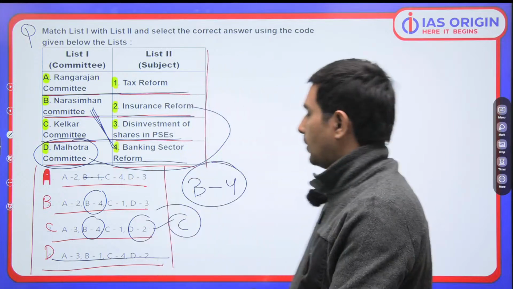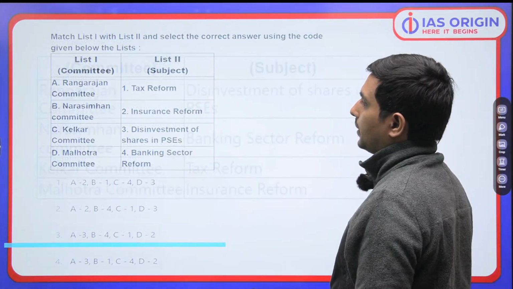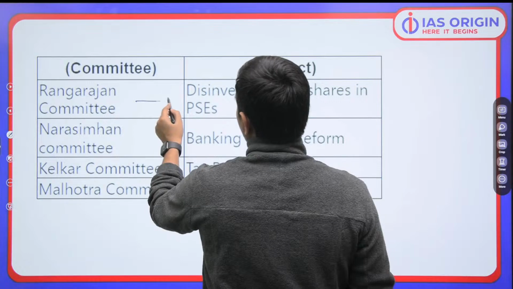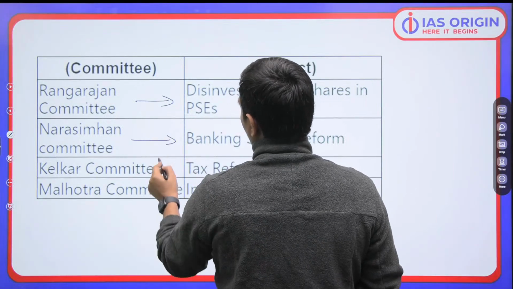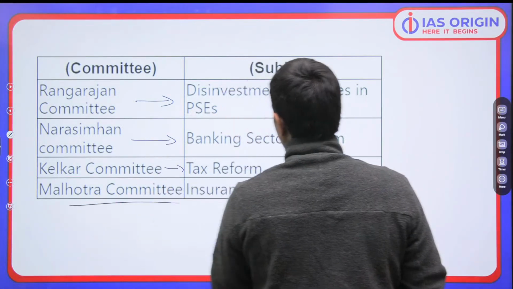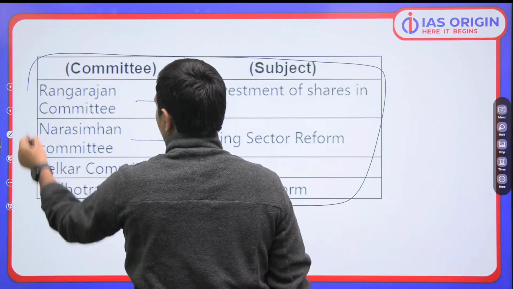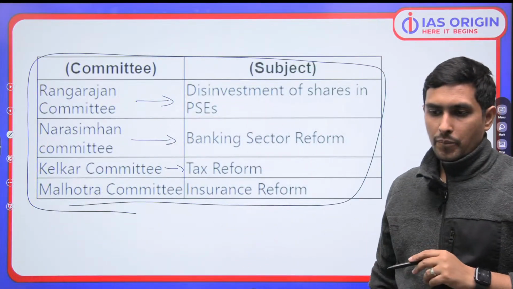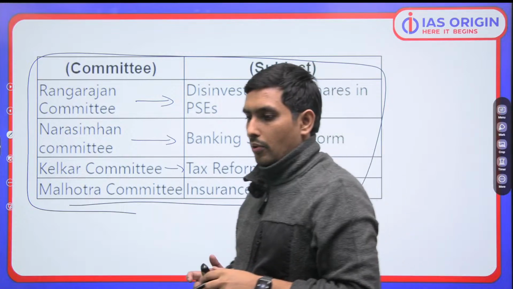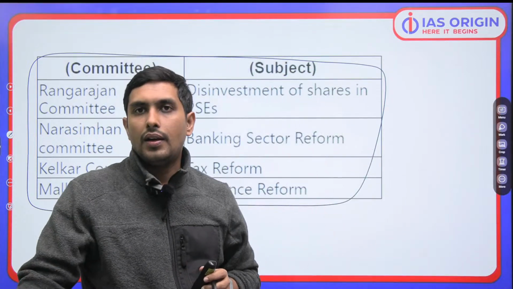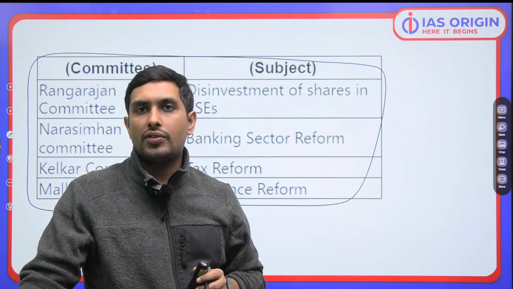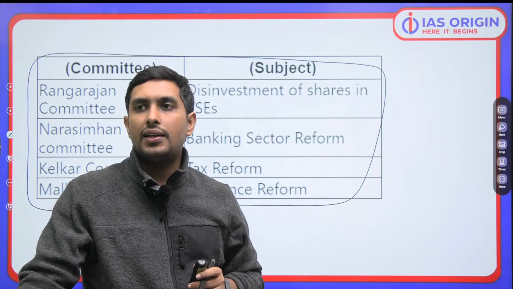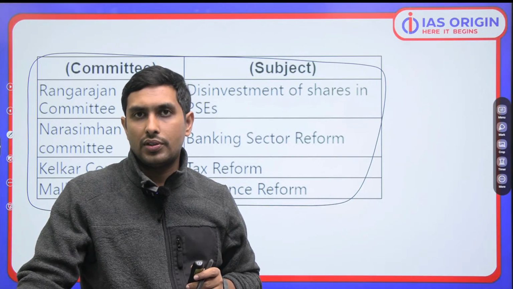Clear? Chalo. So you have to remember this thing, that Rangarajan committee is divestment of PSUs, Narasimhan committee banking sector reforms, Kelkar committee tax reform, Malhotra committee is insurance sector reforms. ये आप ध्यान में रखना. Very important this is. But I hope you're gaining something out of these sessions. You're understanding the nitty-gritties which are involved, which are very much important certainly.